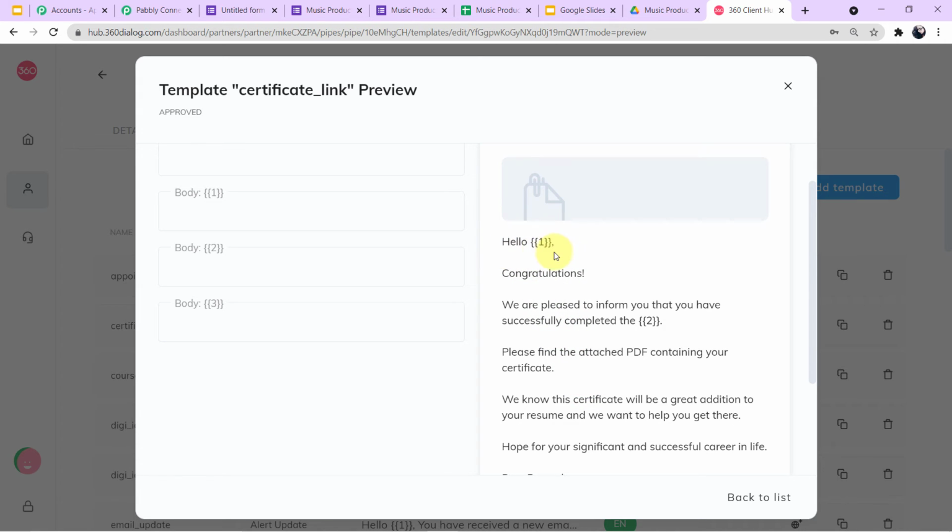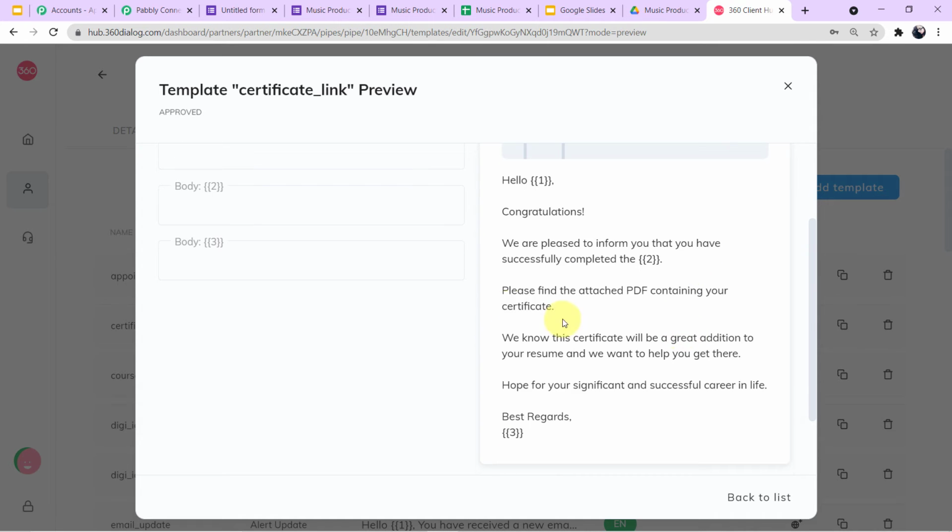Let me read it. Hello, congratulations. We are pleased to inform you that you have successfully completed the course. Please find the attached PDF containing your certificate. We know this certificate will be a great addition to your resume and we want to help you get there. Hope for a significant and successful career in life. Best regards, Tree. So guys, this was the body of SMS.